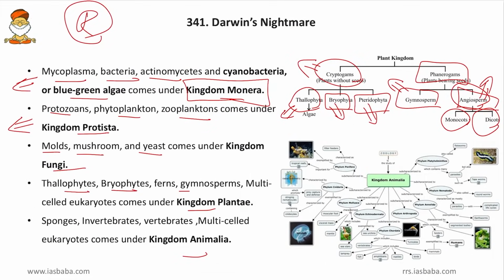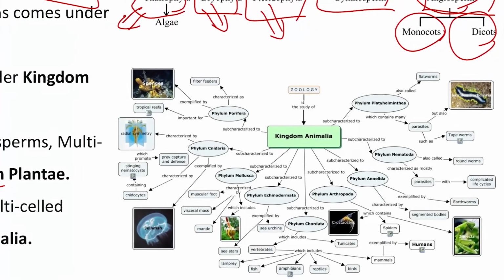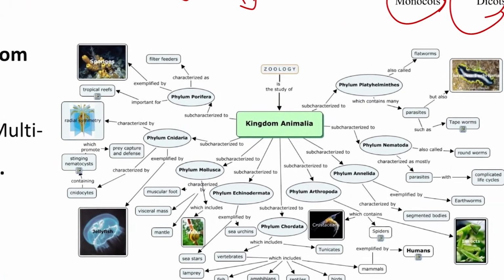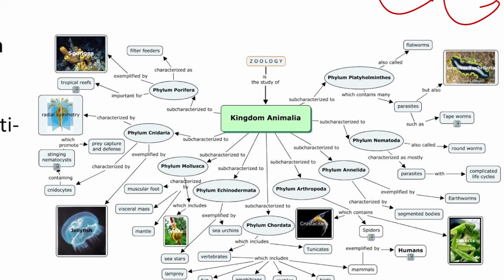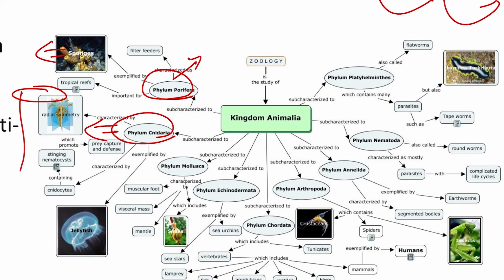And then coming to kingdom Animalia. Friends, kingdom Animalia is a vast concept and it is divided into several phyla. So, the first one is phylum Porifera, or the pores, which has pores all over the body. Example, the sponges, they have pores. And then phylum Cnidaria or phylum Coelenterata, that phylum which has a coelom or a single cavity throughout the body. So, a radially symmetrical body which has a single mouth comes under phylum Cnidaria. And then phylum Mollusca, which has a shell.